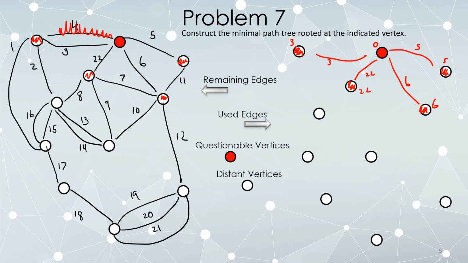I might try also this edge labeled 11. 6 plus 11 is worse than 5. It's bigger than 5. 5 plus 11 is bigger than 6, which means, nope, I'm not going to use that edge. And since I decided not to use that edge, as I was first attempting to, over on the left, I know I'm never going to use it. All right, what other edges can I put in? Maybe this 7. Okay. This 7, 6 plus 7 is less than 22. So update that.